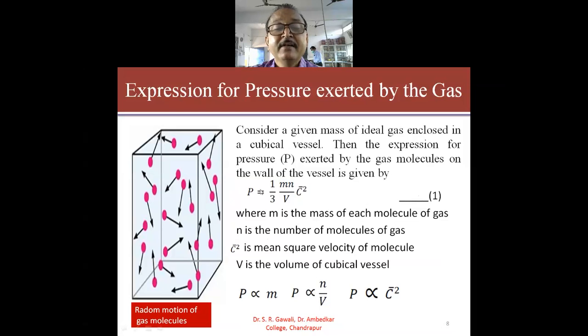So, from this expression 1, it is seen that the pressure exerted by the molecules of the gas is directly proportional to the mass of each molecule. From expression 1, it is also seen that the pressure P exerted by the molecules of the gas is directly proportional to N upon V. N is the number of molecules of the gas, and V is the actual volume occupied by the gas. So, N upon V gives us the density of the gas.